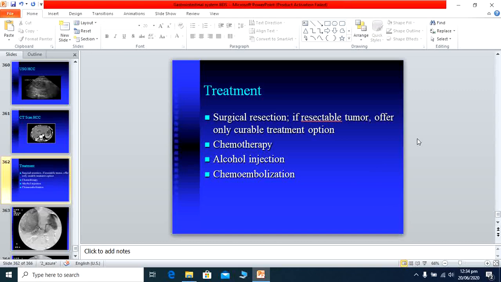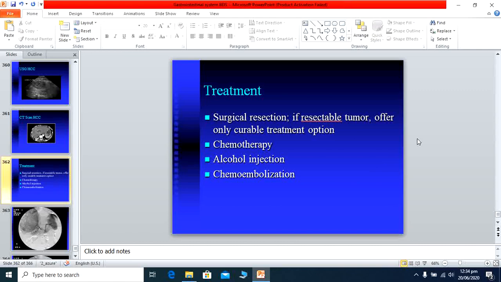Chemotherapy has not shown any good result, but hepatic artery embolization with chemotherapy may be palliative, meaning it can relieve somewhat. We give embolization to these tumors, and this causes decreased blood supply of the tumor and ultimately death of the malignant cells. But this is not a very successful treatment.